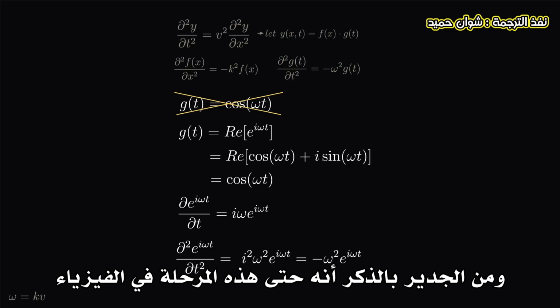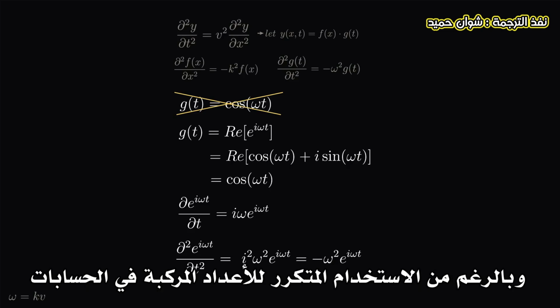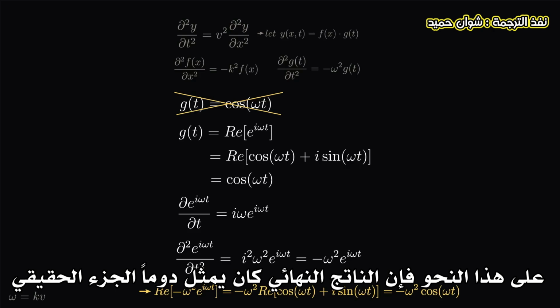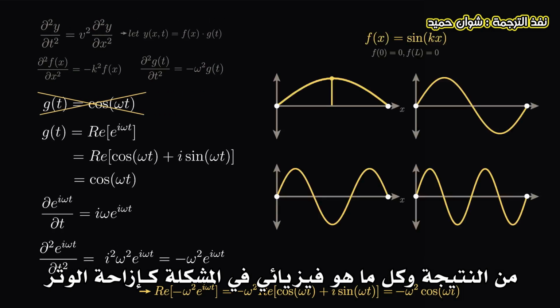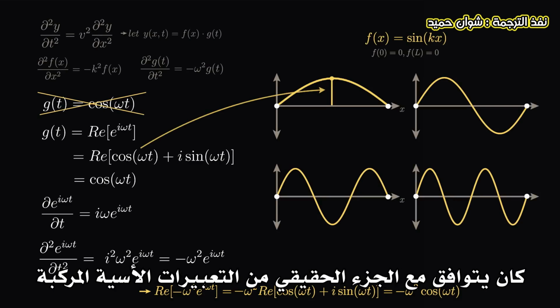Importantly, up until this point in physics, although complex numbers were used frequently like this in computation, the final answer was always just the real part of the result, and everything physical in the problem, like the displacement of the string, corresponded to the real part of complex exponentials. To expand his equation into the time domain, Schrödinger started with a complex exponential representation of the wave function as usual, assuming he would be able to take the real part once he was done calculating.